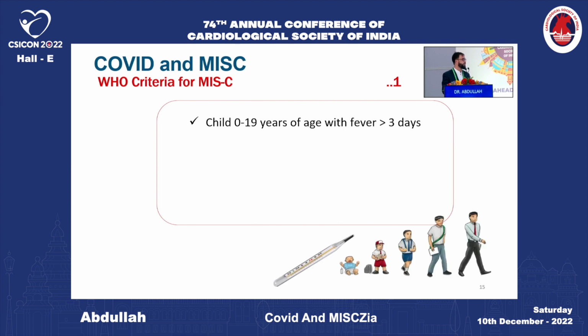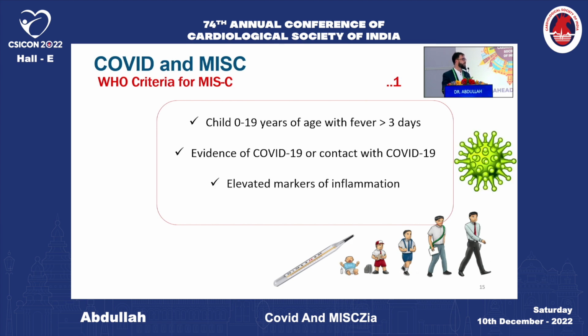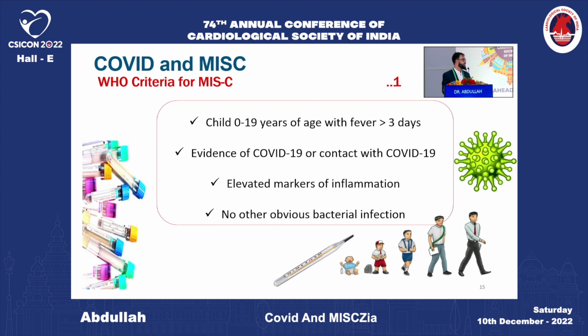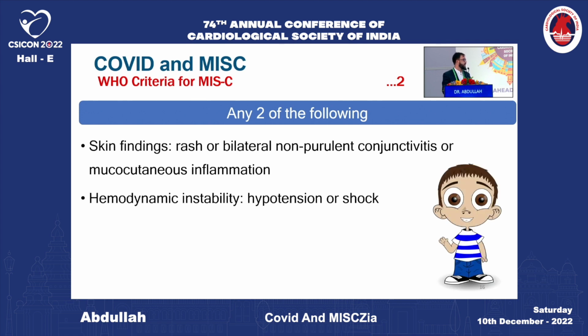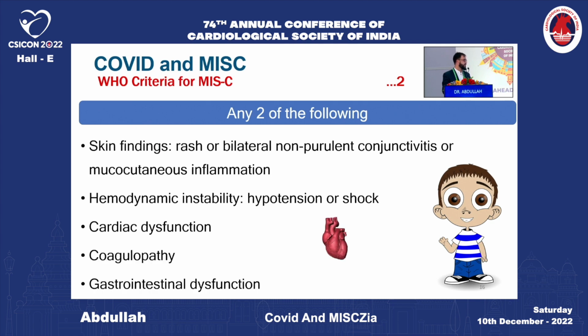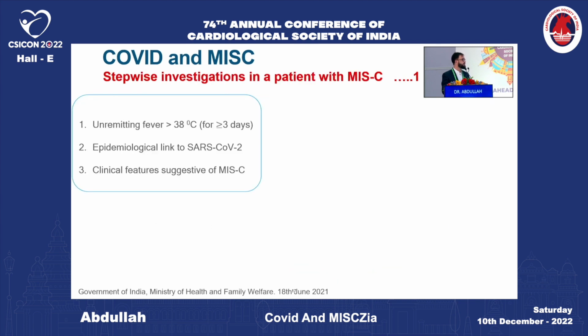The WHO criteria for MISC say that a child should be up to 19 years of age with fever for more than 3 days. There should be evidence of COVID-19 or a history of contact with COVID-19. There should be elevated markers of inflammation, and no other obvious bacterial infection. Along with that, there should be 2 of these features: skin findings in the form of rash, or bilateral non-purulent conjunctivitis or inflammation; hemodynamic instability as hypotension or shock; cardiac dysfunction as seen on echo; and coagulopathy or gastrointestinal dysfunction.